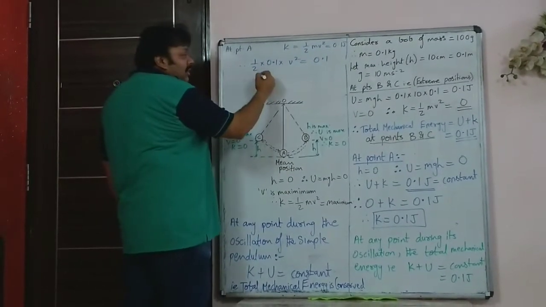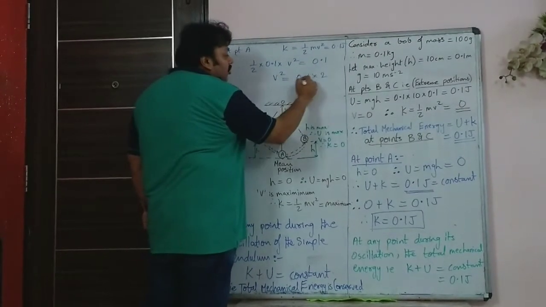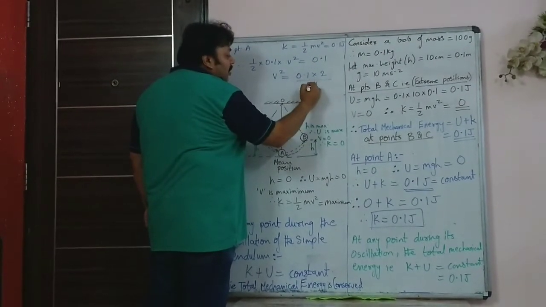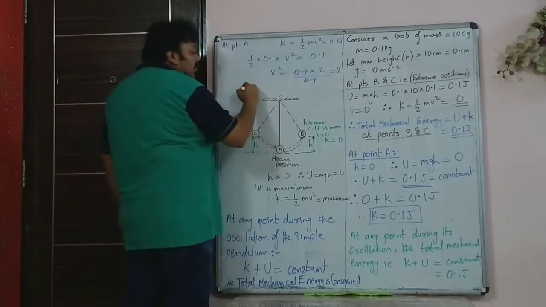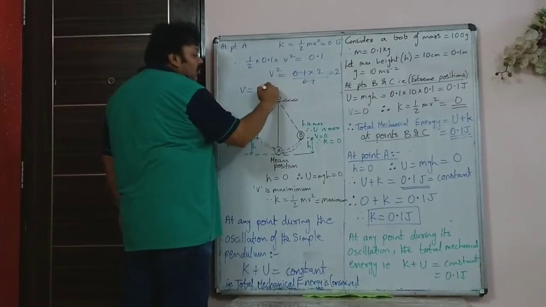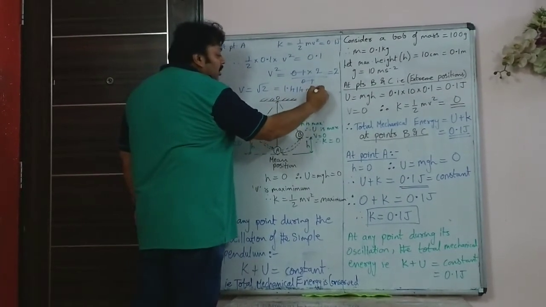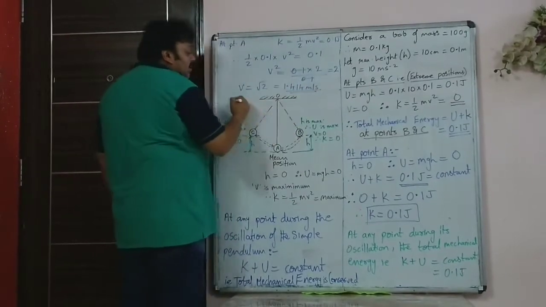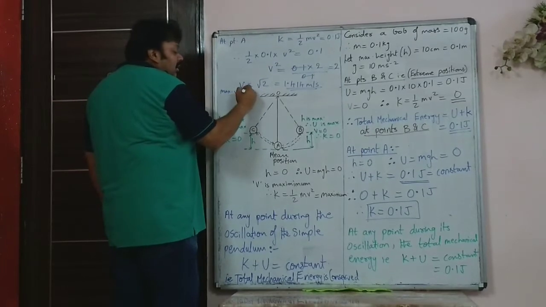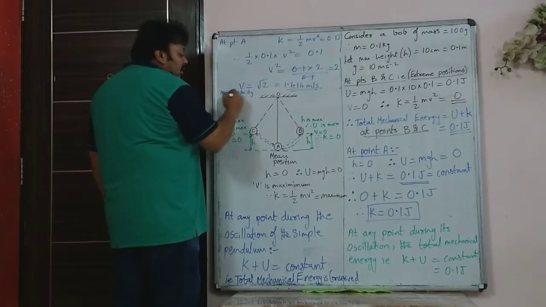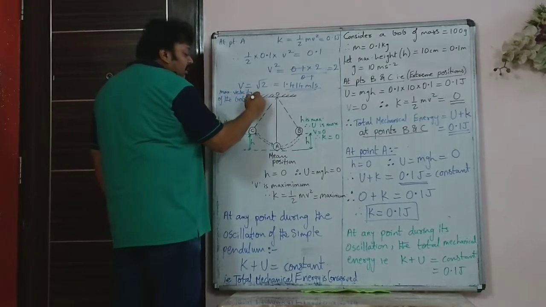Therefore we will get v squared is 0.1 into 2 upon 0.1. So this 0.1 will cancel. So we will get v is root 2, that is 1.414 meter per second. This is the maximum velocity of the Bob at mean position.